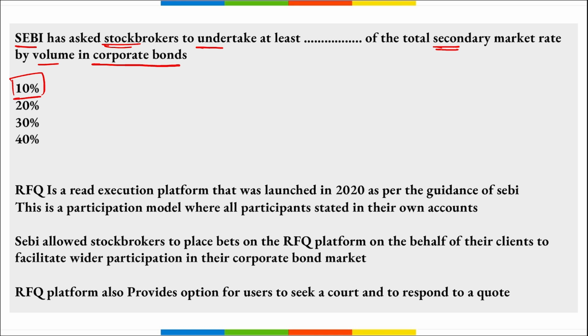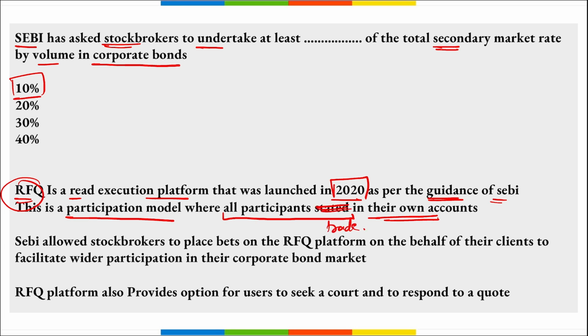Then remember this RFQ. What is this RFQ? It is Request for Quote, a trade execution platform that was launched in 2020 as a part of the guidelines of SEBI. This is a participation model where all the participants trade in their own accounts.